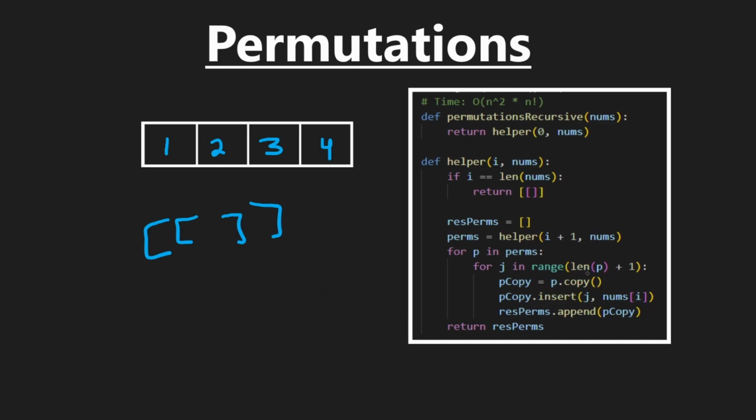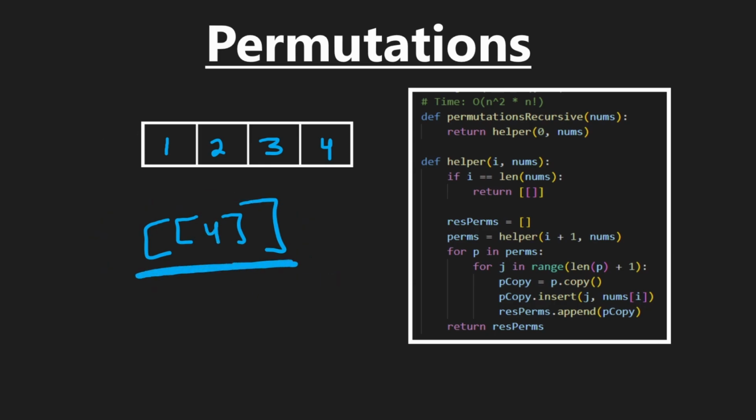And then we're creating a copy of that permutation. And then for that copy, we're taking our nums of I value and inserting it at every possible value. So this J is basically a pointer that's going to iterate through every position in that permutation. For this simple base case, it's just a single one here, and we just have 4. We're going to insert 4 at one position. So then from here, the return value, we basically have our result of permutations. We initially had permutations. This was the return value from our recursive call. And then we have the result permutations that we're building, which would, from this, just basically be this. So just a 4 inside it.